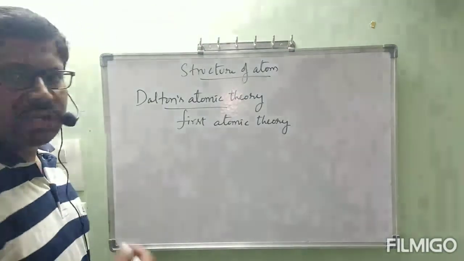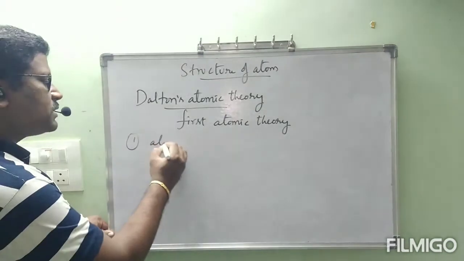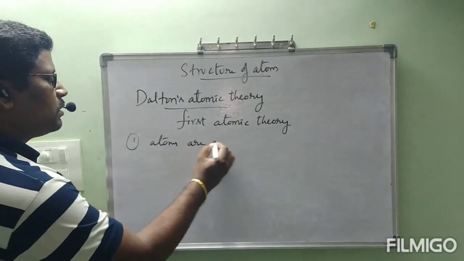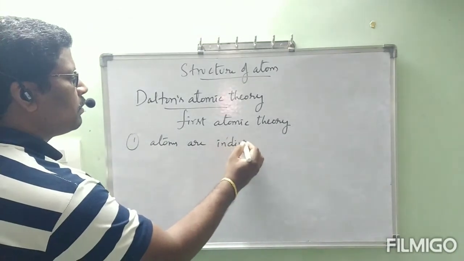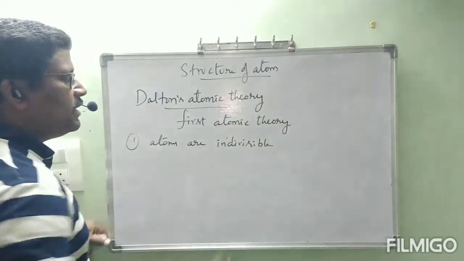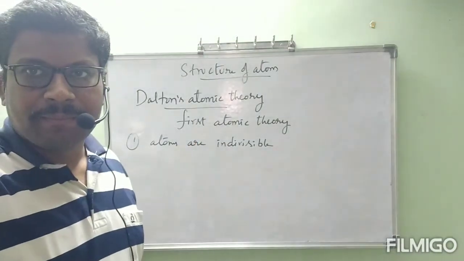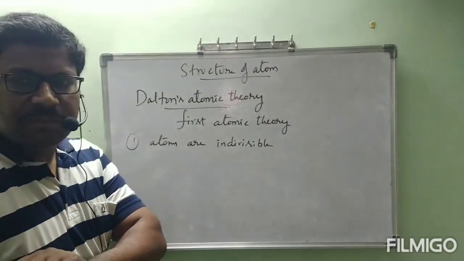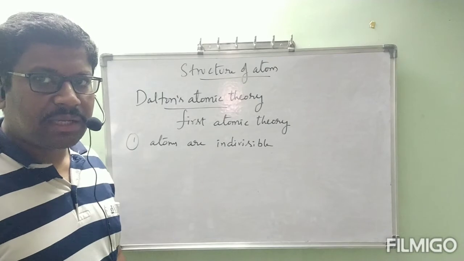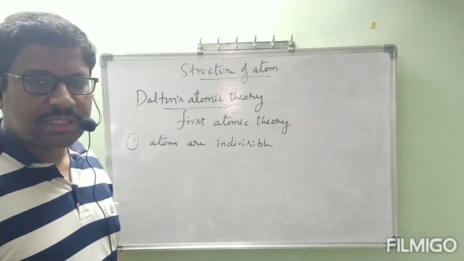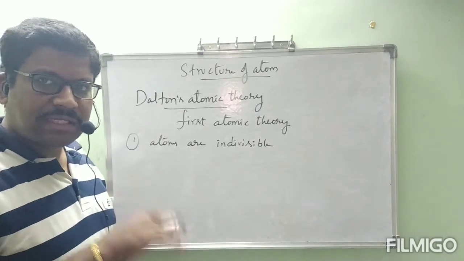Now, what are the points given by John Dalton? First point: atoms are indivisible. That point was already given by the Greek scientist Democritus, but John Dalton kept the first point as that same point only.